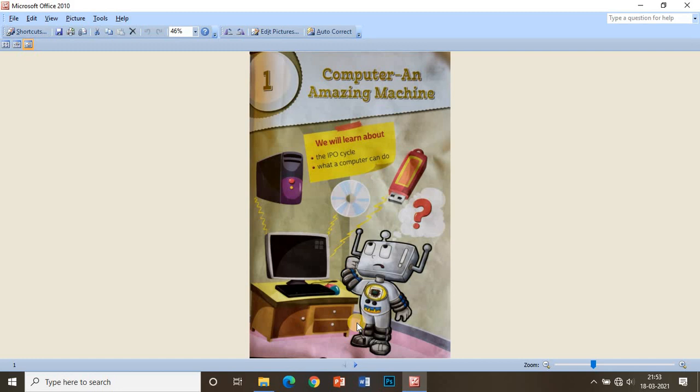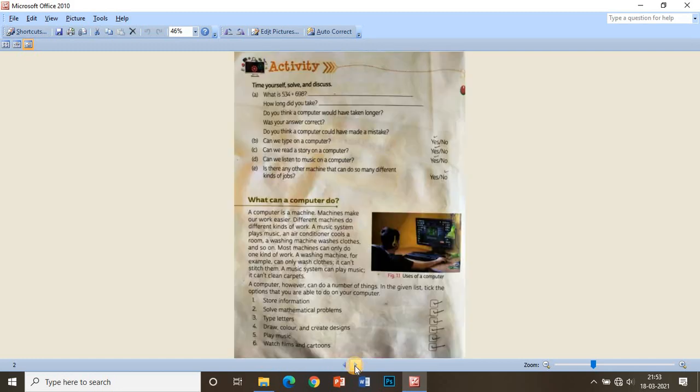Now let us move to the next page. Activity. As you can see here, a few questions are given and you have to answer these questions. So the first question is question number A. What is 534 plus 698?